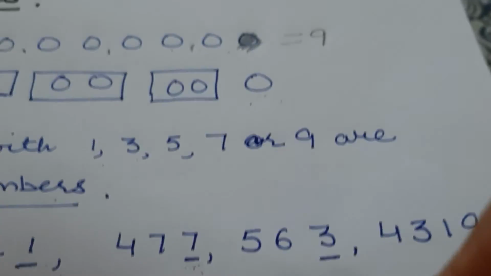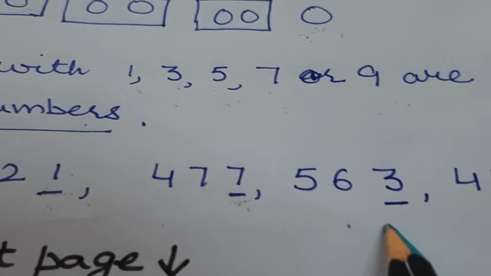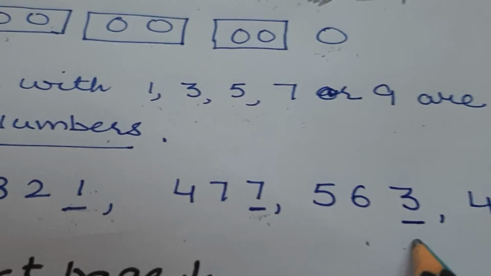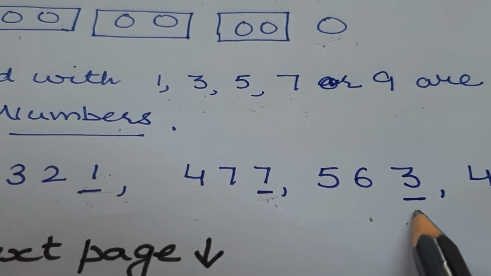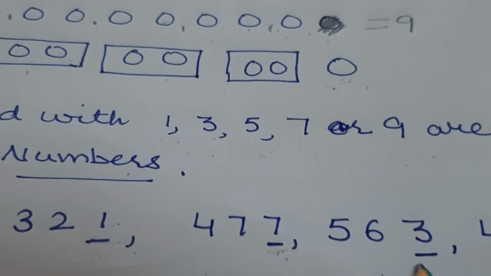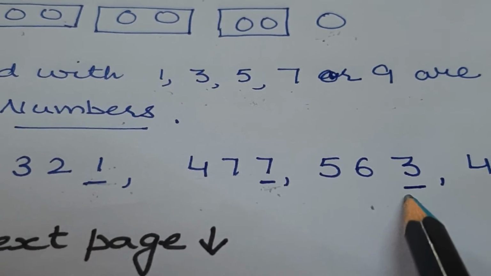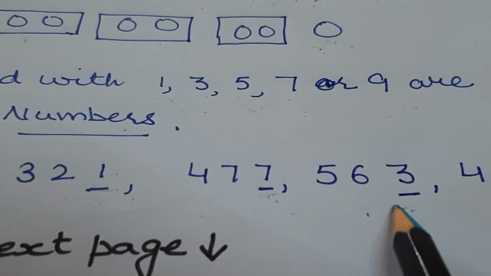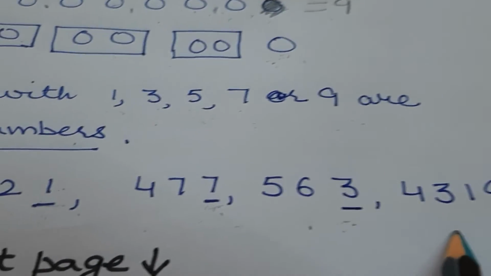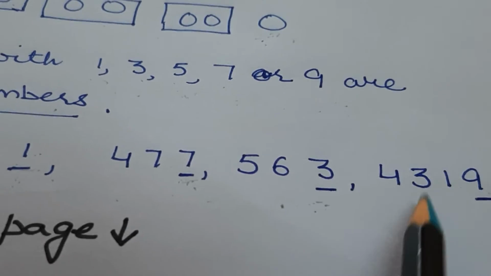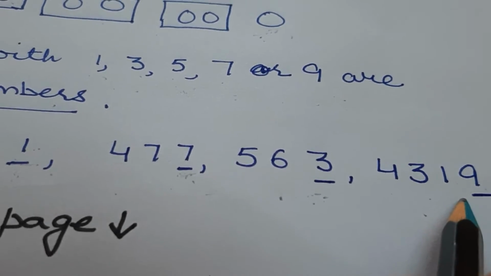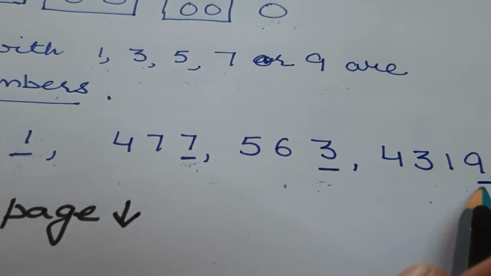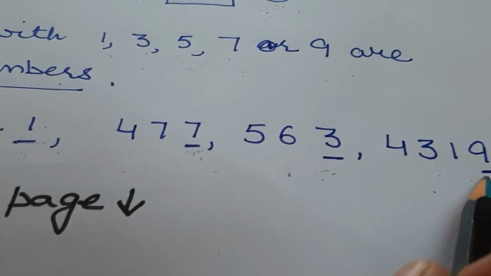Now next, 563. So focus on last digit 3. 3 doesn't come in 2's table. So this number is also an odd number. Now I am taking a bigger number, in thousands, 4319. Last digit is 9. So 9 doesn't come in 2's table.